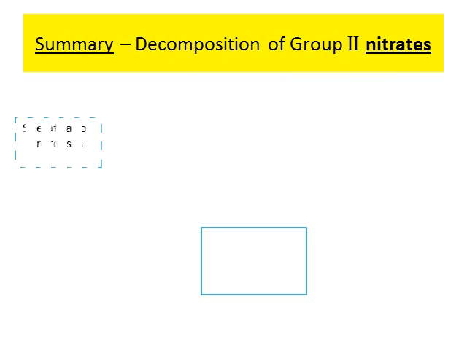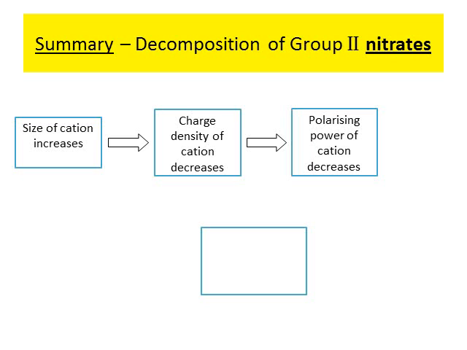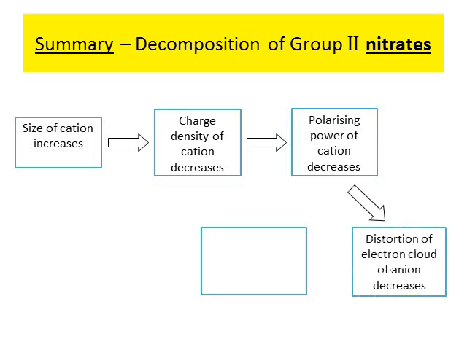So, in a progressive format, we once again look at the decomposition of the group 2 nitrates. As we go down the group from beryllium down to barium, there is an increase in the cationic size. This means that because the radius is increasing, charge density, which is proportional to charge over radius, will decrease as we go down the group. That means that barium has a poorer pulling power than beryllium, the polarizing power that is. And if the polarizing power of the cation decreases from beryllium to barium, that means that barium cannot distort the nitrate anion as well as beryllium does.